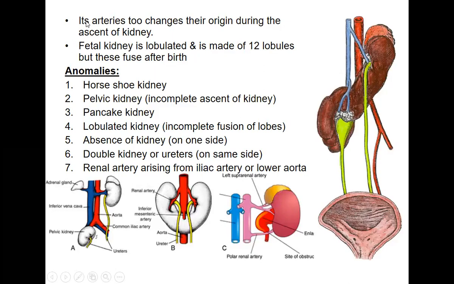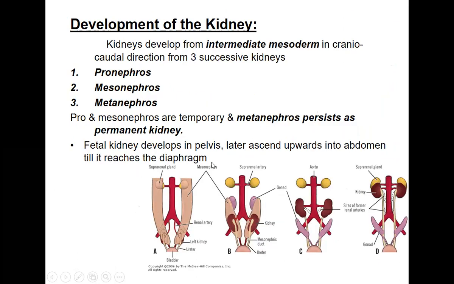During its ascent, the arteries too change their origin. If you see here, initially when the kidney is in the pelvis, it will be supplied by the pelvic arteries, that is the internal and external iliac arteries. Then, as it ascends upward, those arteries disappear and new arteries are formed, supplying the kidney from the lower abdominal aorta. Then, as the kidney ascends further, it will be supplied by arteries coming from the upper part of the abdominal aorta. So the arteries also change during its ascent.